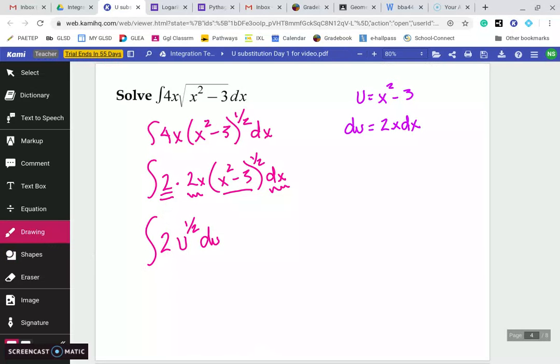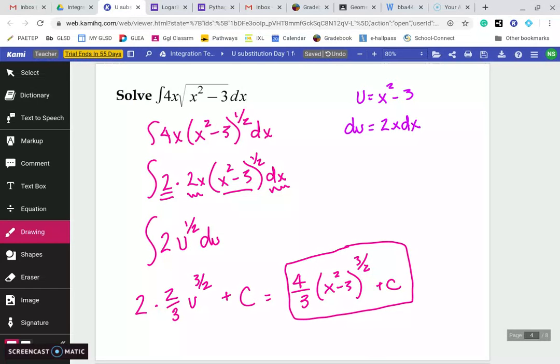So I'm going to add 1 to my exponent, which is 3/2. So I'm going to have 2 times 2/3 u to the 3/2. Because remember, dividing by a fraction is like multiplying by the reciprocal. And then plus c. So I end up with 4/3 times x squared minus 3 to the 3/2 plus c. Okay, so if you have an extra number there, that's totally fine. You can just split it up into the numbers that you need, and then that number stays there.